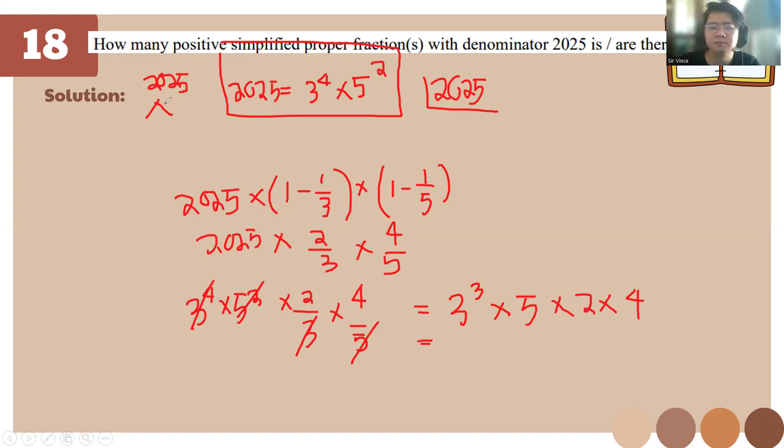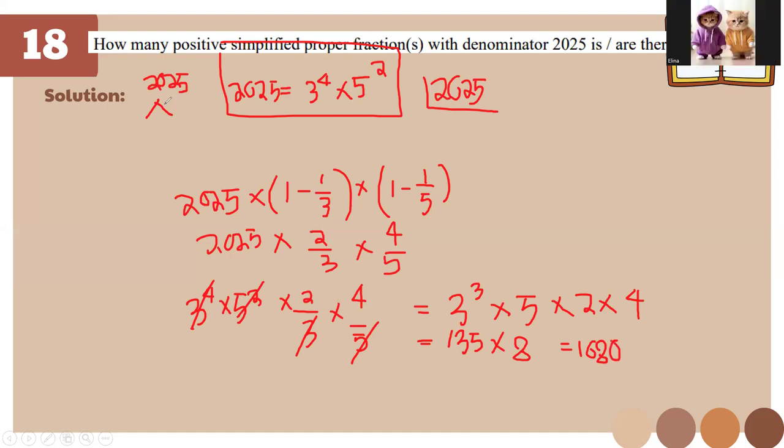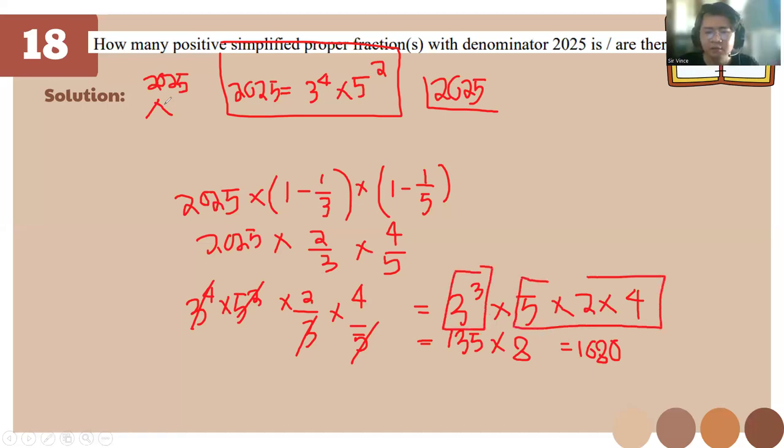So 3 cubed, class. How much is 3 cubed? 27. And multiplied by 5, 27 times 5 is 135. We just quadruple 135, 540. Okay. Times 2 times 4, or just times 8 right away. So we're going to have 1080. Can we just have 27 times 40?